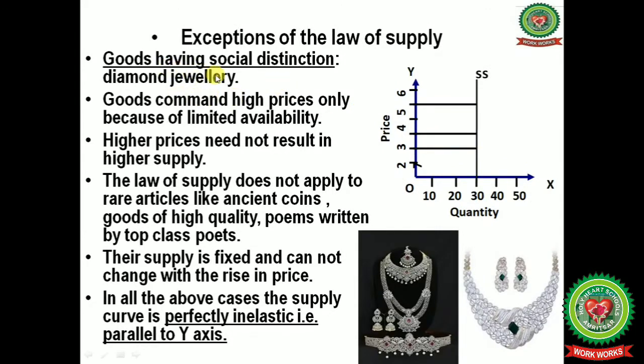Next one is goods having social distinction, like diamond jewelry. Goods command high prices only because of limited availability. Higher prices need not result in higher supply. The law of supply does not apply to rare articles like ancient coins, goods of high quality, poems written by top class poets. Their supply is fixed and cannot change with the rise in price. In all the above cases, the supply curve is perfectly inelastic, that is parallel to the y-axis.